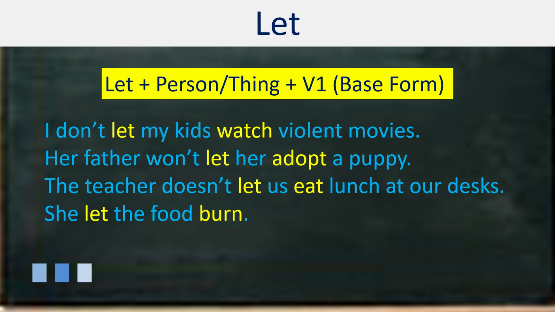I don't let my kids watch violent movies. Her father won't let her adopt a puppy. The teacher doesn't let us eat lunch at our desks. In the first three examples, all are persons: my kids, her, and us. But in the last example, she let the food burn. It's a thing. The food is a thing. So in each case, we have used the bare infinitive, first form of the verb without any to.